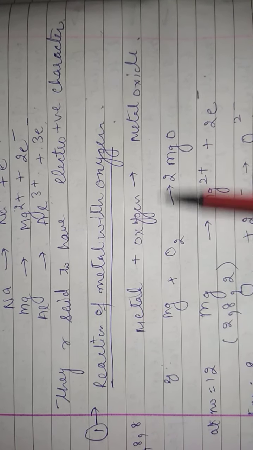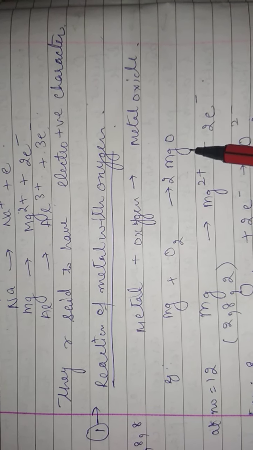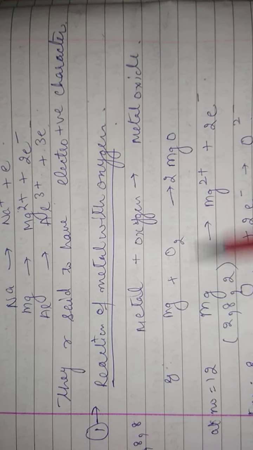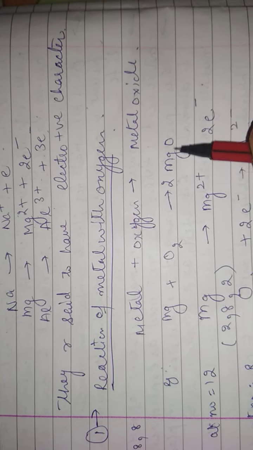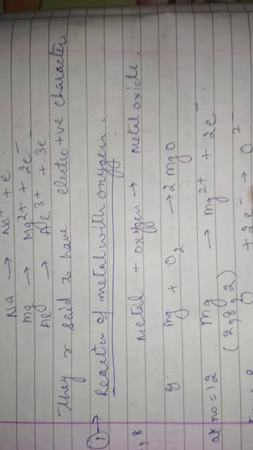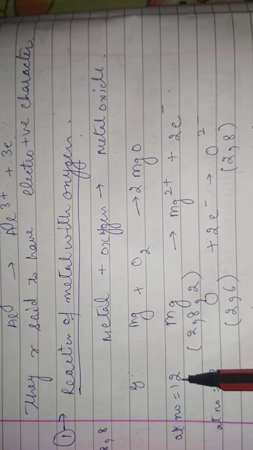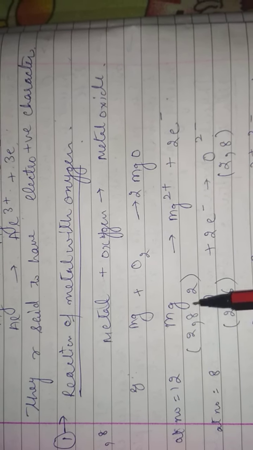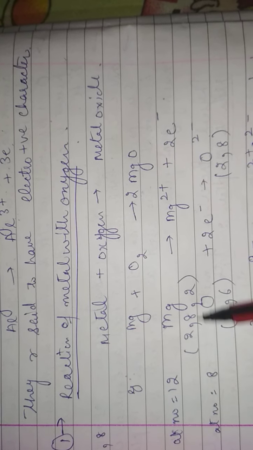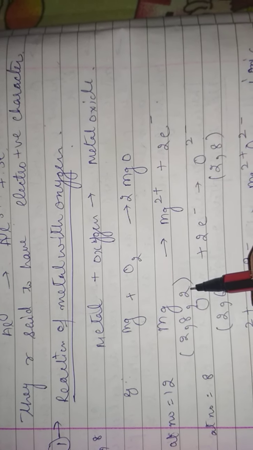See, magnesium plus oxygen goes to MgO, and we have to balance the reaction. That is why we should add the 2 in front of the magnesium. Now the atomic number of magnesium is 12. Now the configuration is 2, 8, 2. Already 2 shells are filled. Now in the third, 2 electrons are left in the outermost shell.